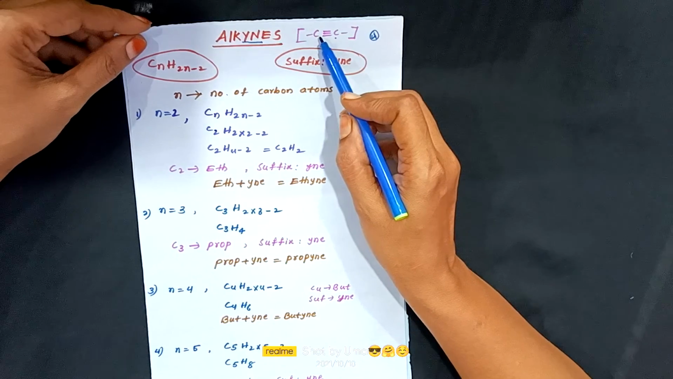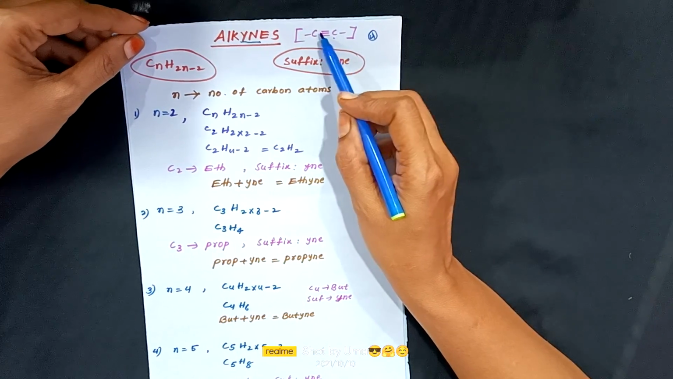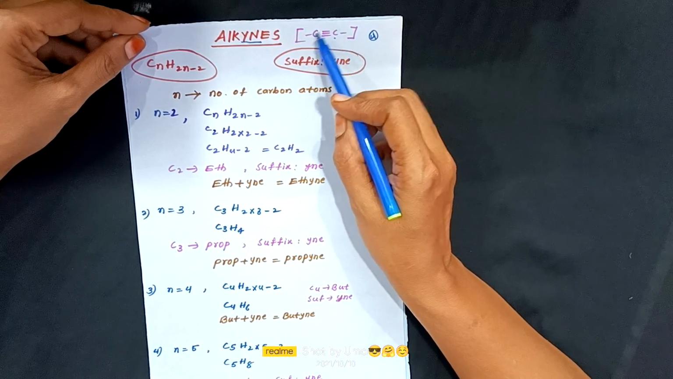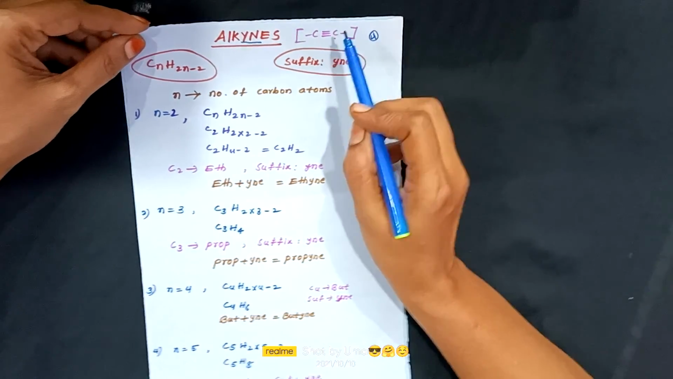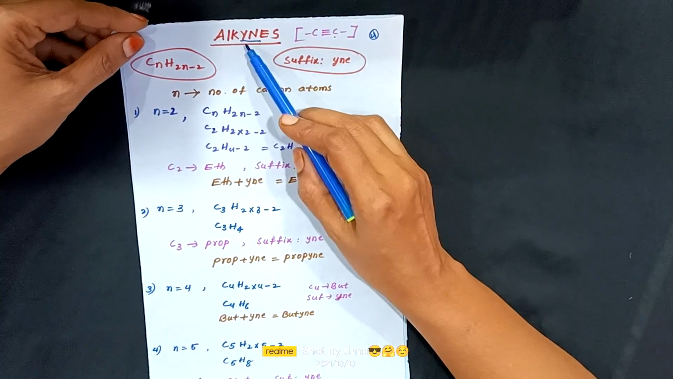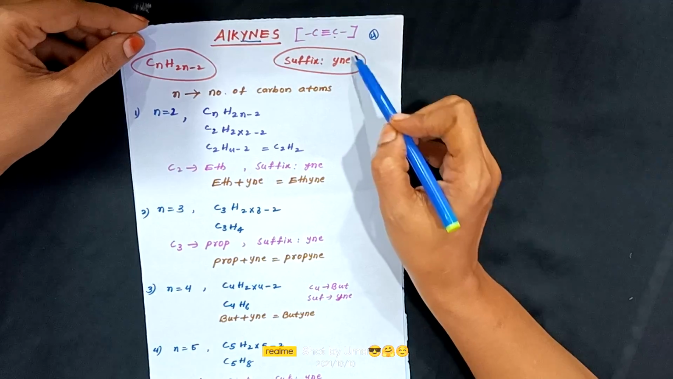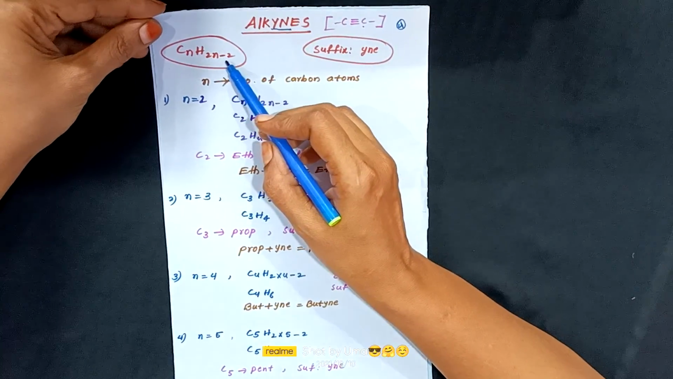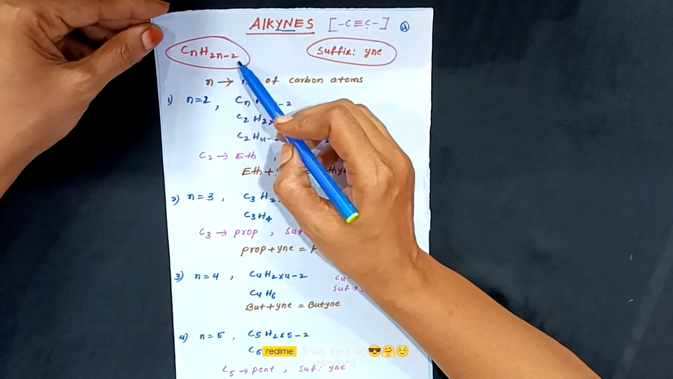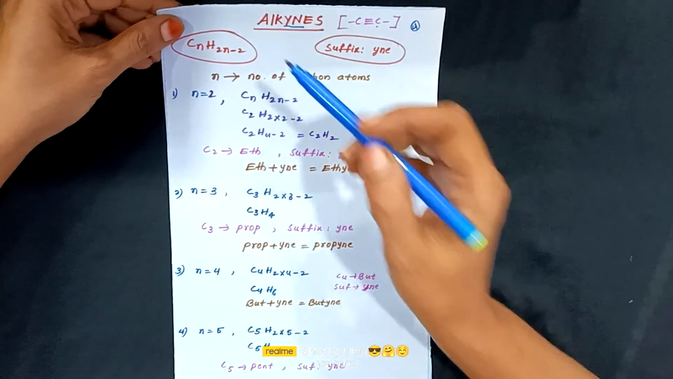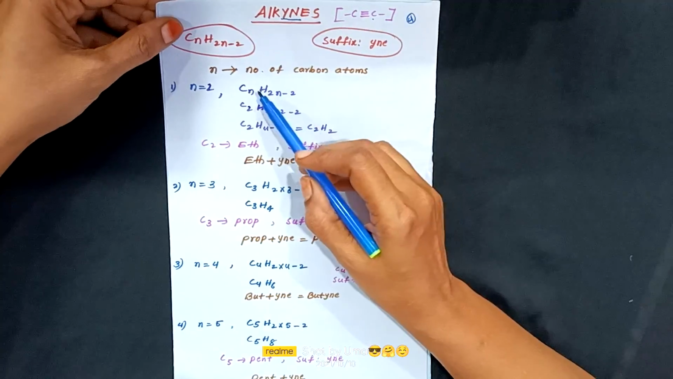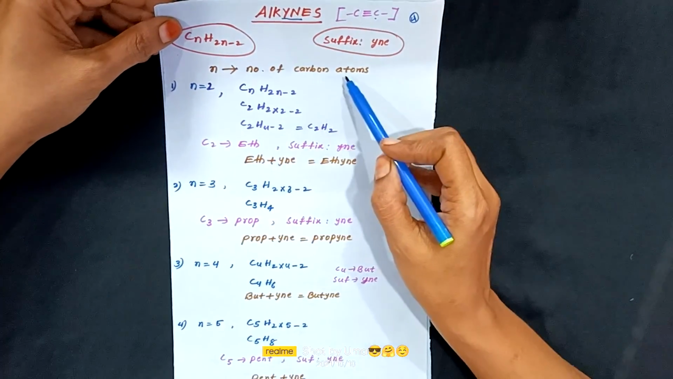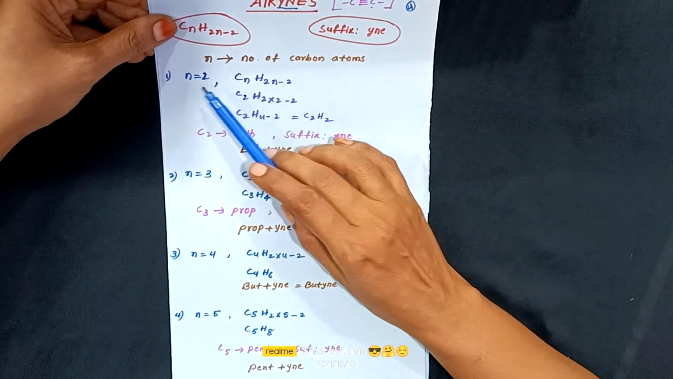That means at least one triple bond is present between any two carbons in the given organic compounds. So that's why suffix is yne. What is the general molecular formula of it? CnH2n minus 2. Here n represents number of carbon atoms, and here n equals 2.